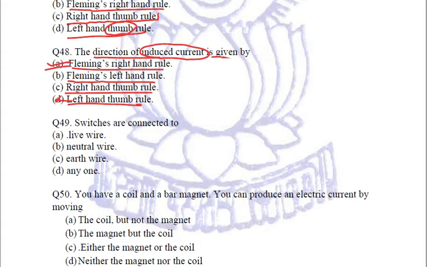Fine. So A is the correct answer. Next question. Switches are connected to either live wire or neutral or earth or anyone. It is always live wire. Switches are always connected in live wire. Fuse is also always connected in live wire. You need to relate fuse also. They are also connected to live wire. Clear?